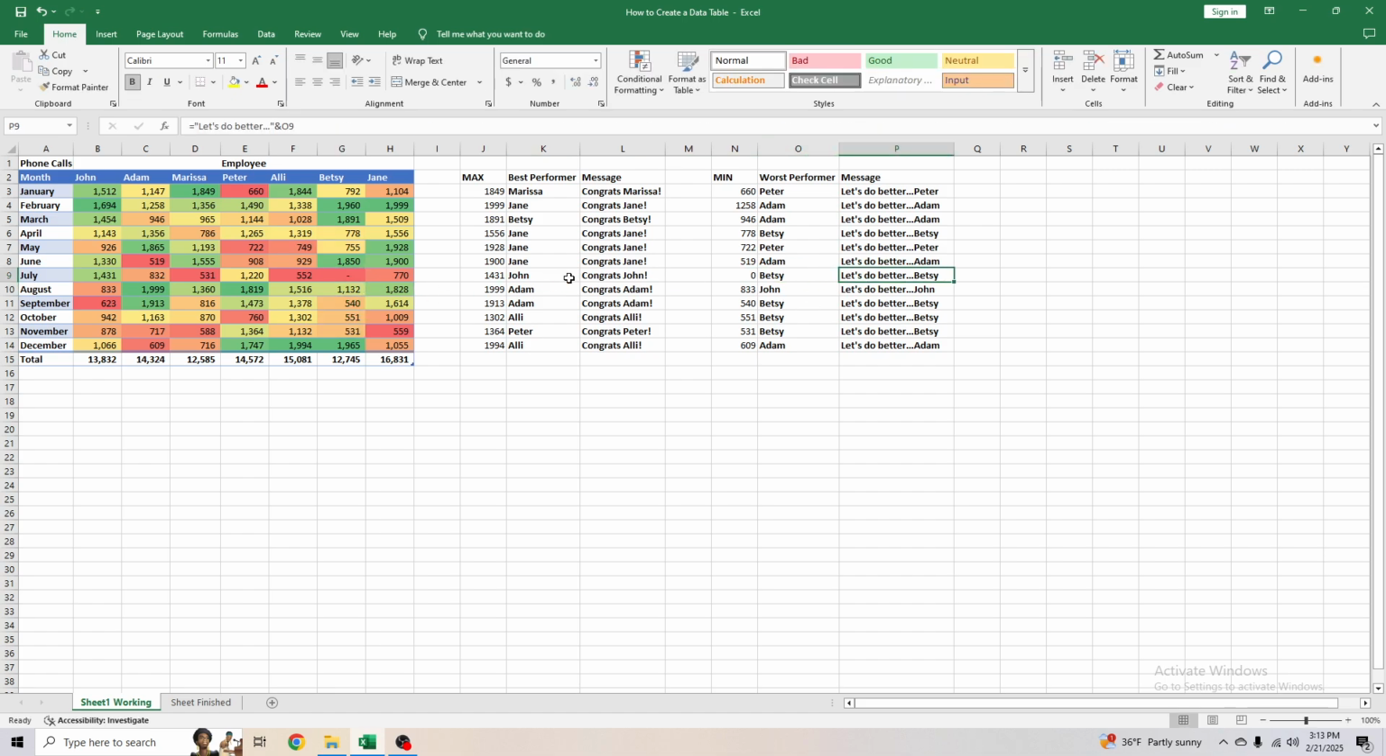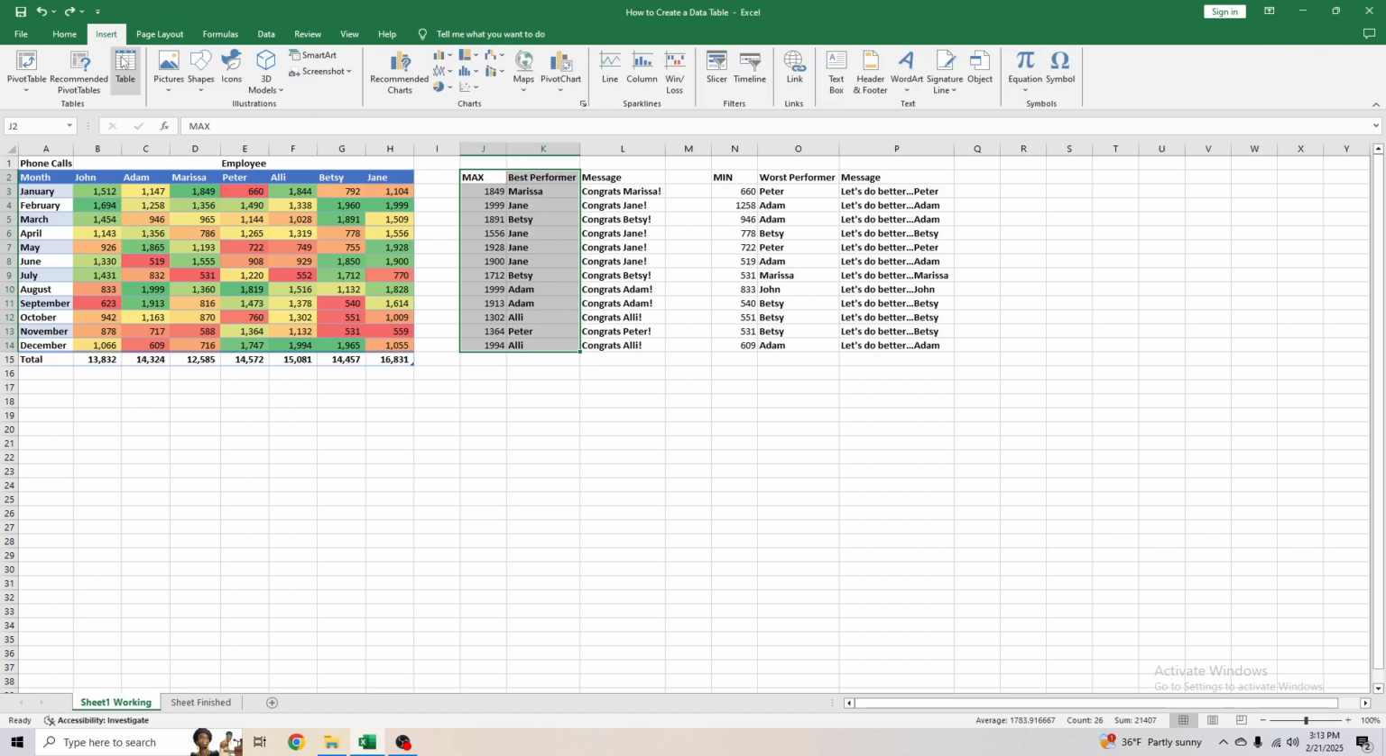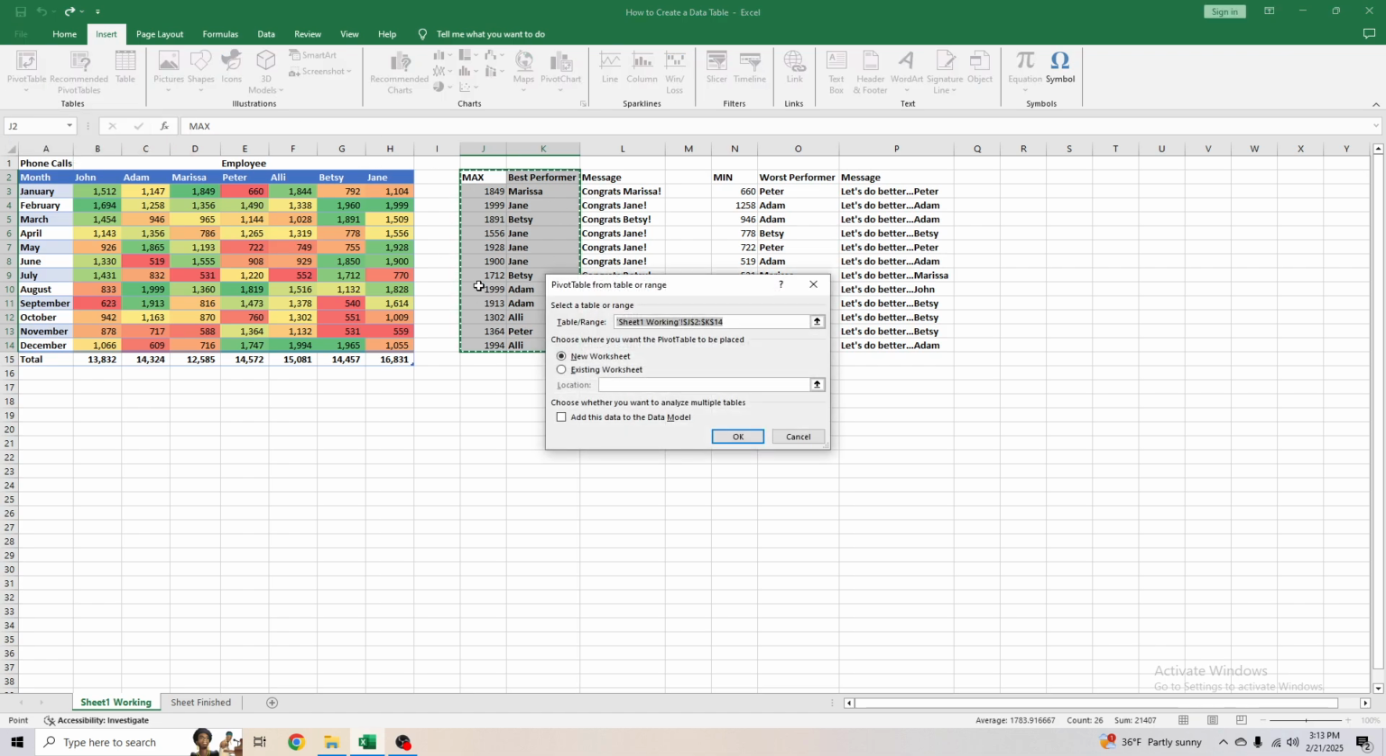Yep, automatically does it as a little quick check. Perfect. So now what we can do is a pivot table. So what we'll do is we'll just select the max column and the best performer column. We'll go to the insert tab, click on pivot table, and then from table and range, we're using this little table. And here's the range that it selected.